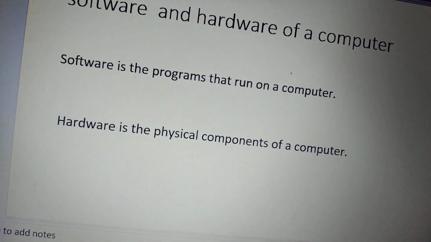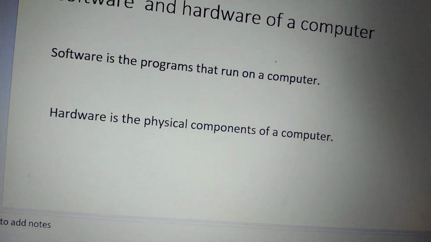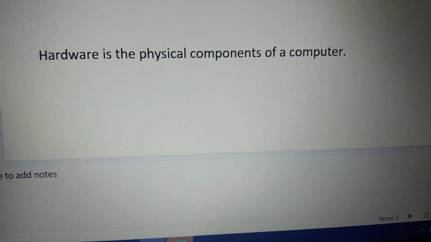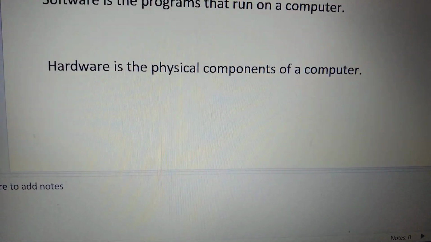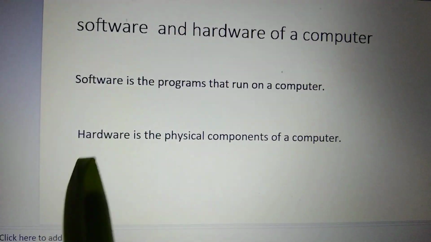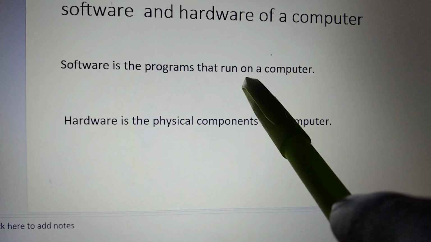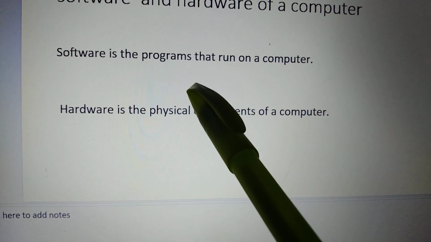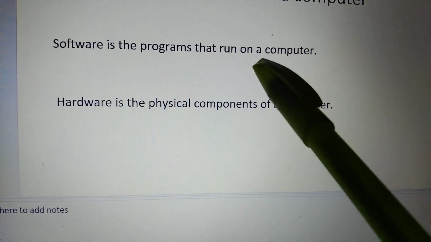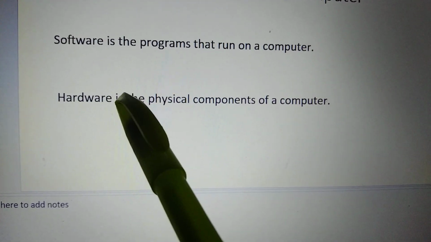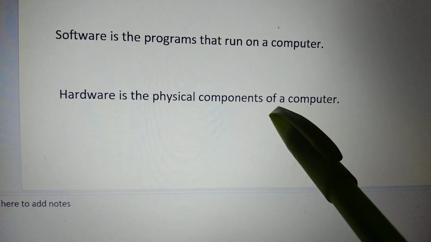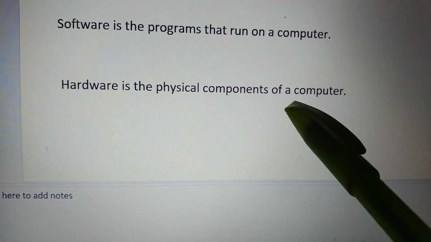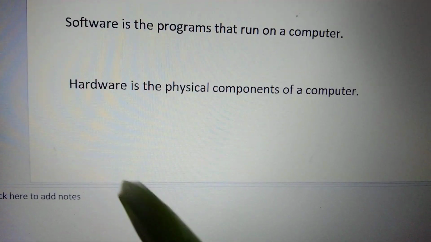Software and hardware of a computer. Software are programs that run on a computer, while hardware is the physical components of a computer. The physical components of a computer are the hardware.